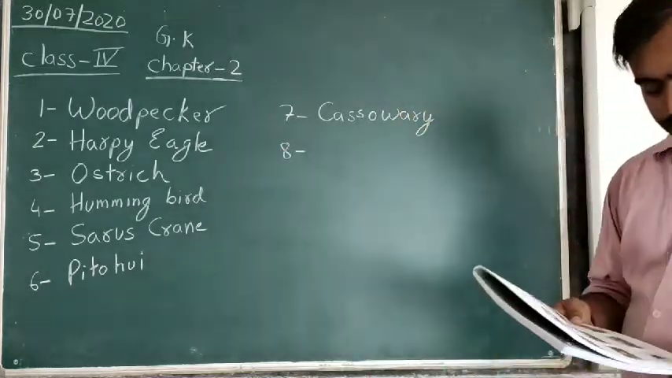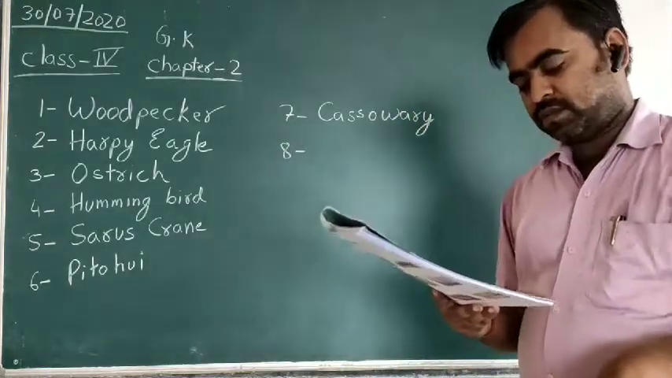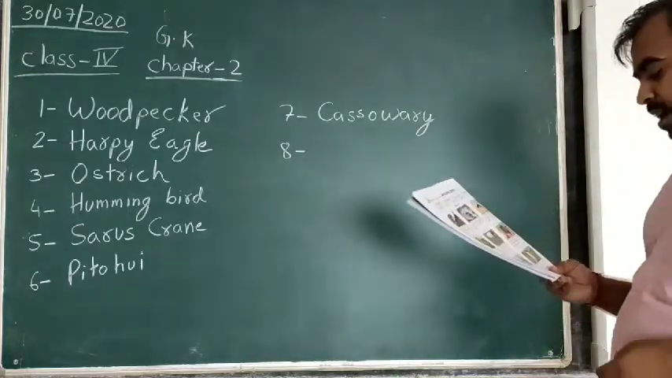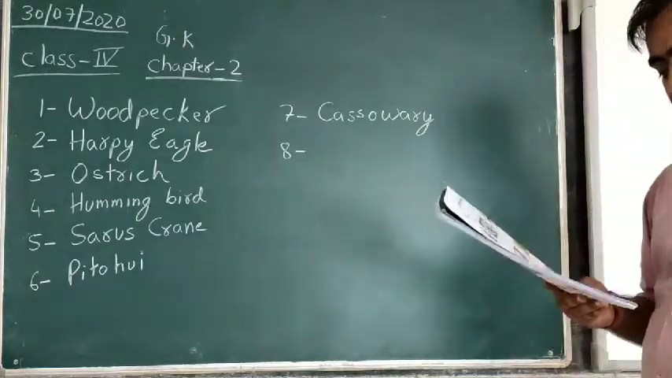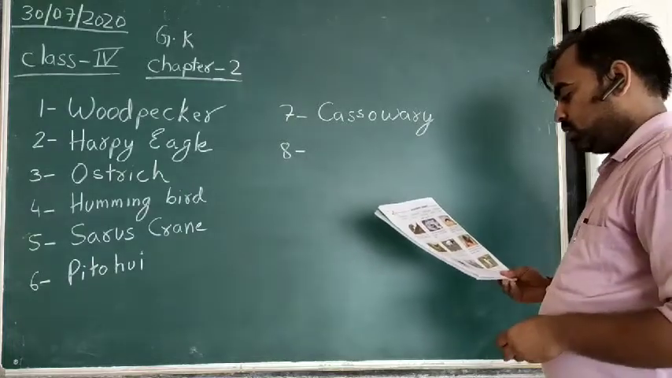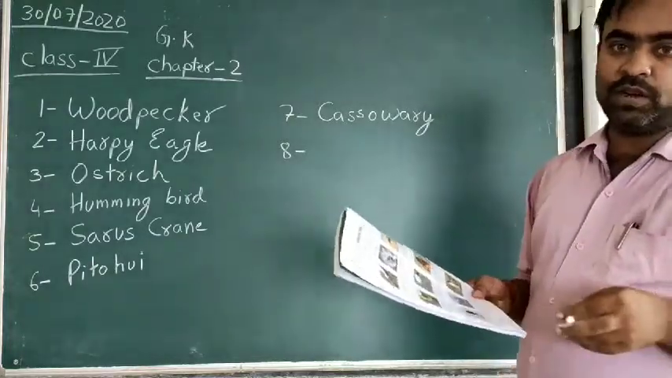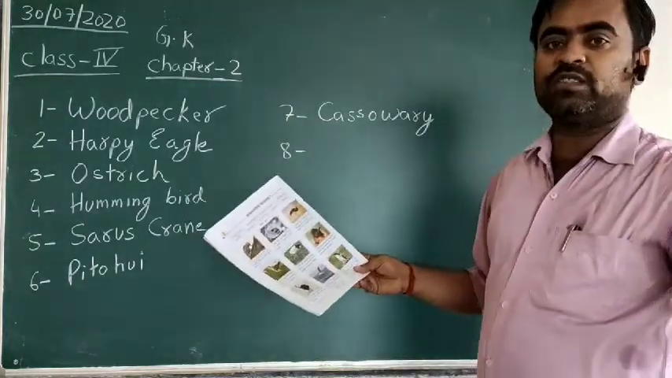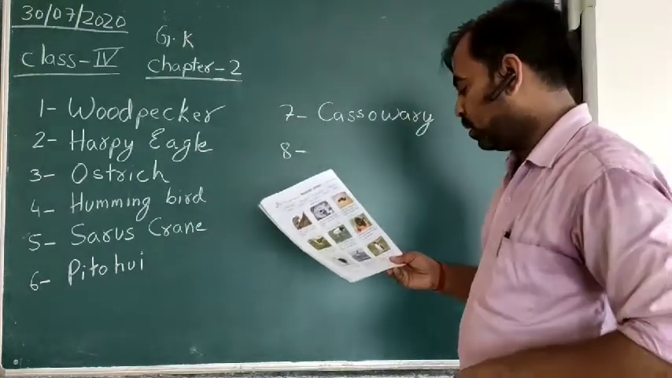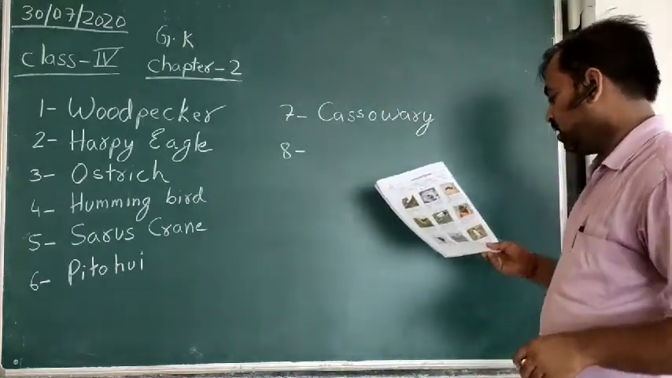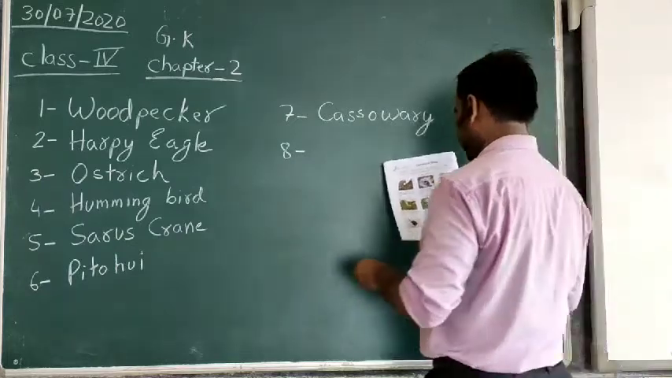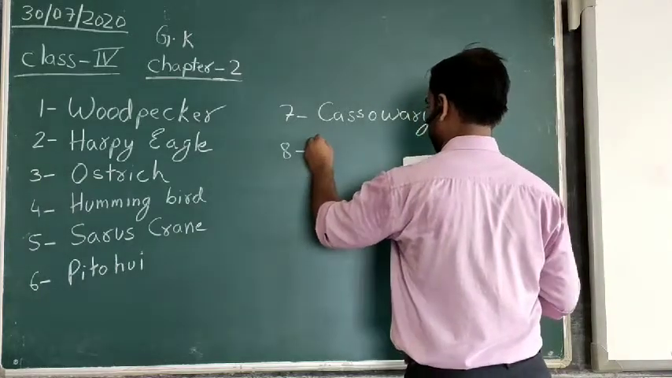Eighth, I have the largest wingspan among the living birds. If it spreads its wings, it is the bird with the largest wingspan, and it is known as albatross.